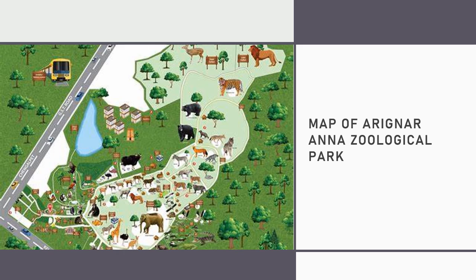But the direction is not clearly mentioned in this. Suppose we want to return back and go to the elephants. There is a separate map system for every location. So the user finds it difficult to understand. Mainly the map does not provide you the directions to go. It only provides the location of where you are and it does not say to go right or left as Google Maps says on the mobile device.